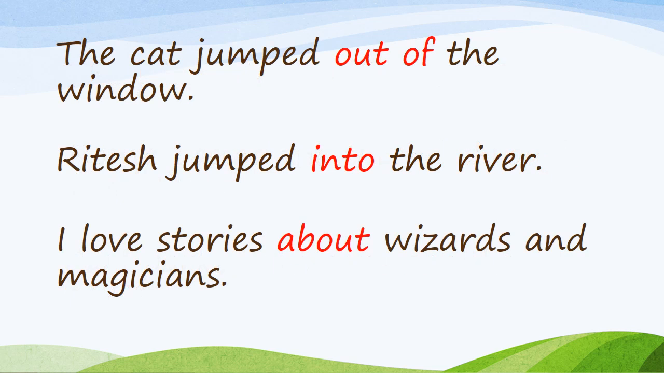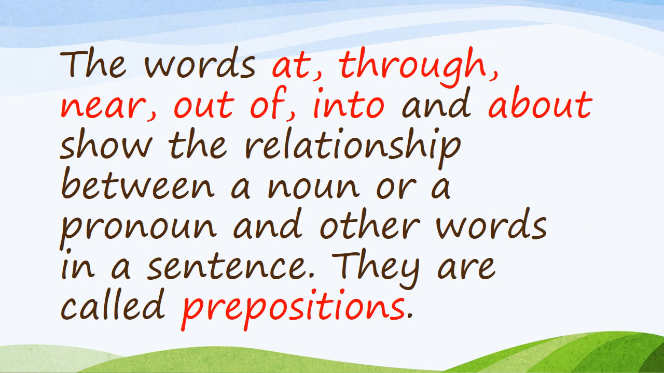The car jumped out of the window. Ritesh jumped into the river. I love stories about wizards and magicians. Here, out of, into, and about are prepositions. All these words at, through, near, out of, into, and about show the relationship between a noun or a pronoun and other words in a sentence. They are called prepositions.